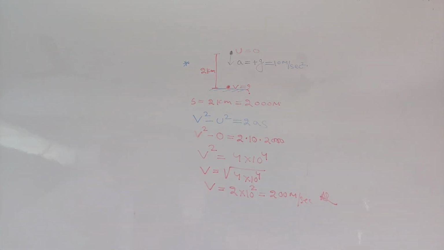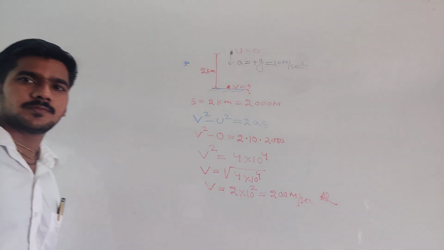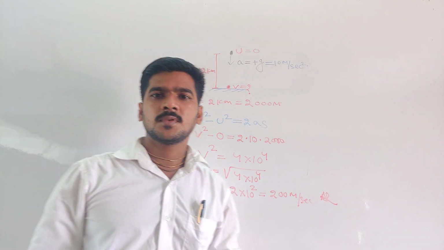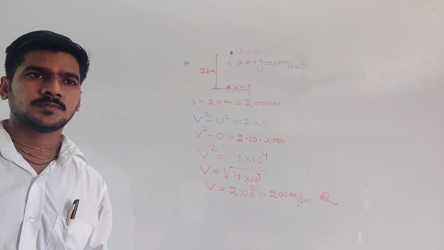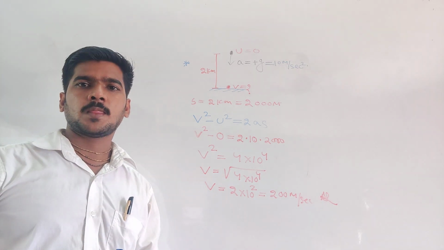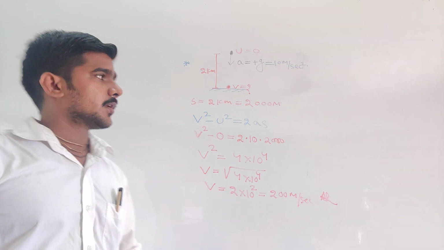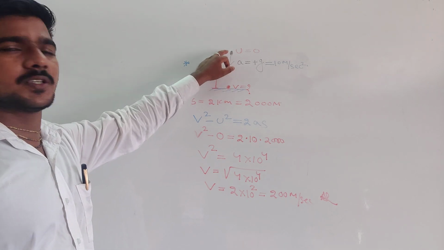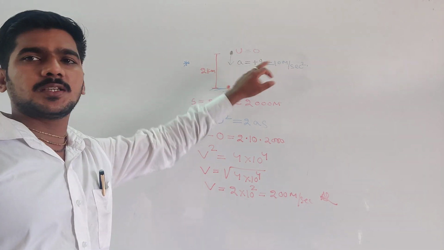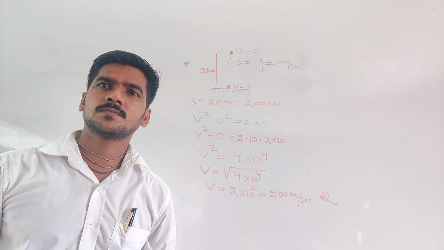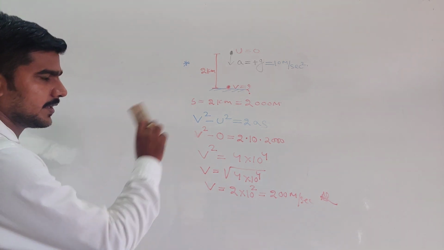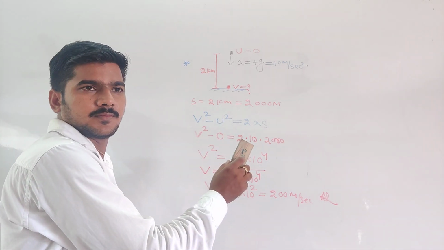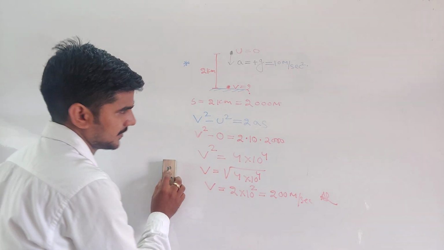Any doubt? All are clear? Please note that point one by one. Understood better? The important point is initial velocity is 0. How to take plus g? All are clear about that concept? Okay, can I erase it?